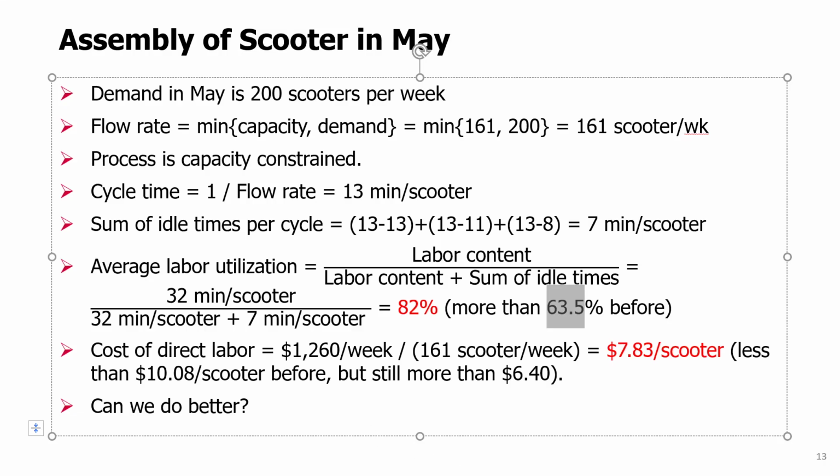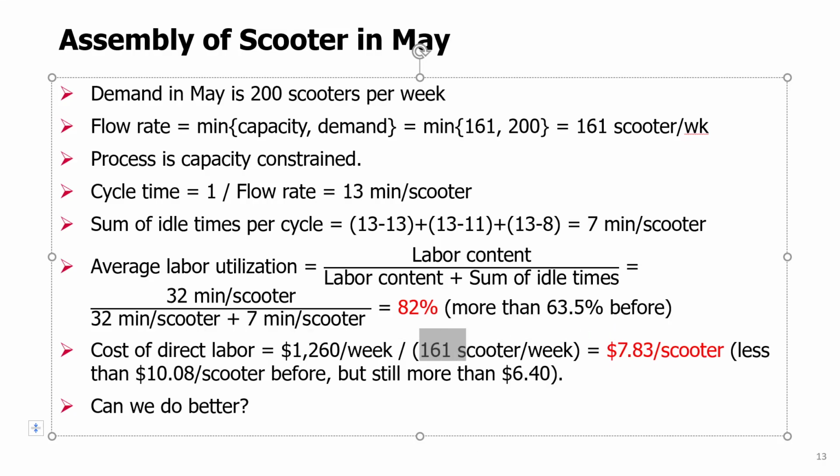And also, if you recalculate the cost of direct labor, these were the wages of workers divided by the flow rate of scooters, both of them per week. Now the cost of direct labor is 7.83 dollars per scooter. Notice this is less than the $10 that we had before, because now with the same labor cost, we produce more scooters.